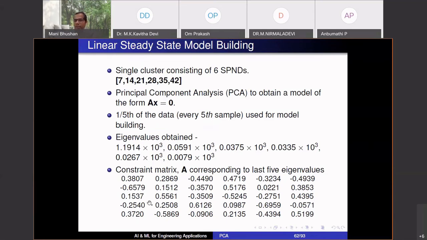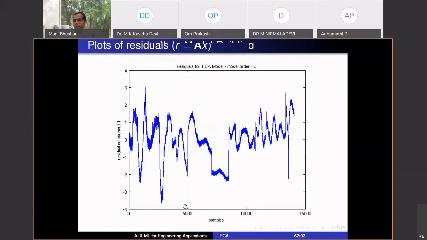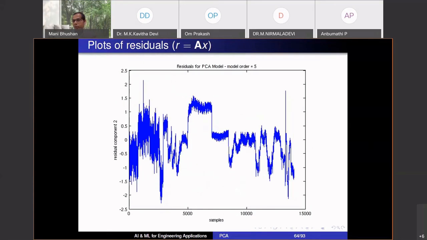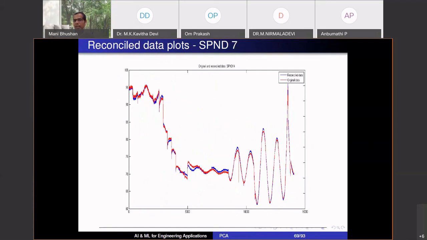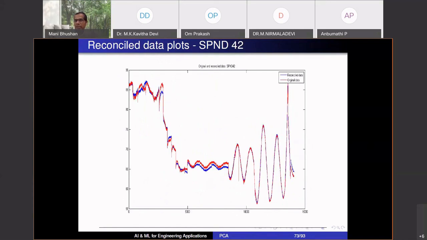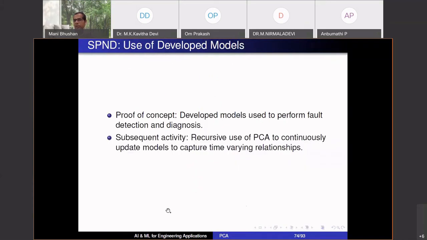Now I can exploit this to perform my data reconciliation and gross error detection. If there is a fault in one sensor, I can figure out that faulty sensor using data reconciliation ideas, which we talked about in the morning. Okay, so that sort of analysis is what I was showing in the morning. We did some simulation analysis. These are the reconciled plots. We introduced faults in different sensors and saw that we could figure that out.